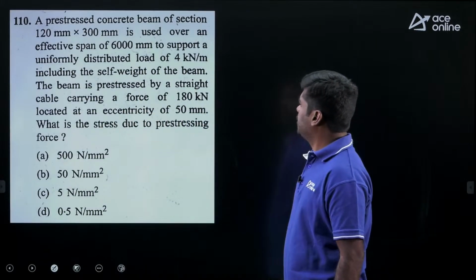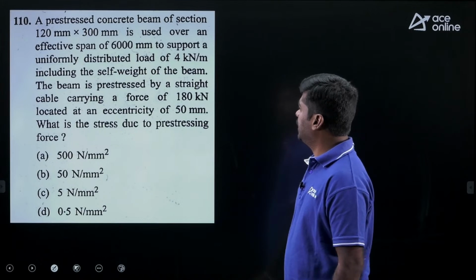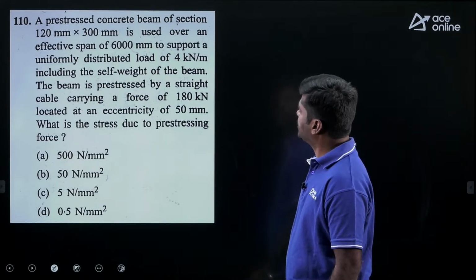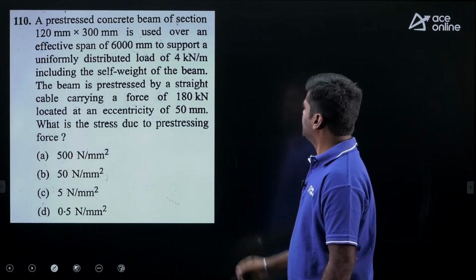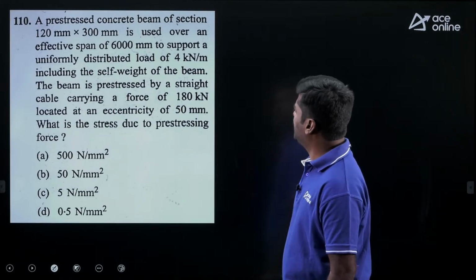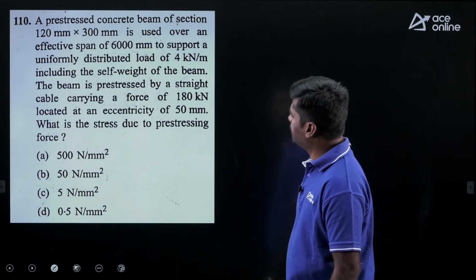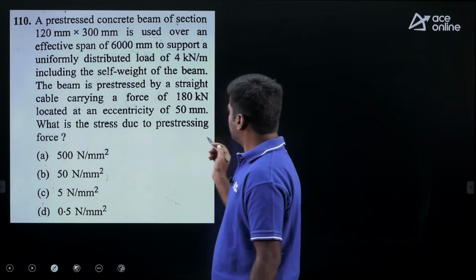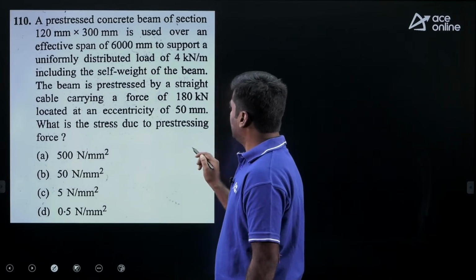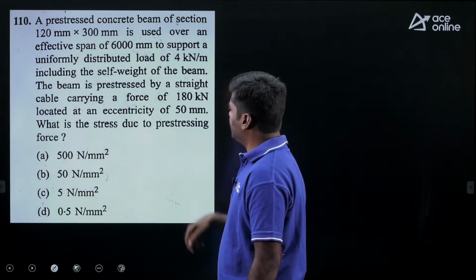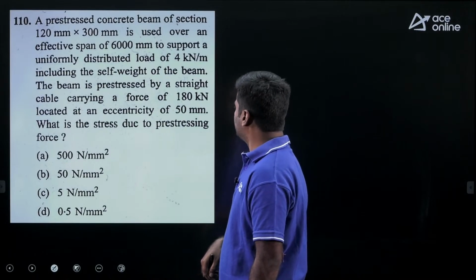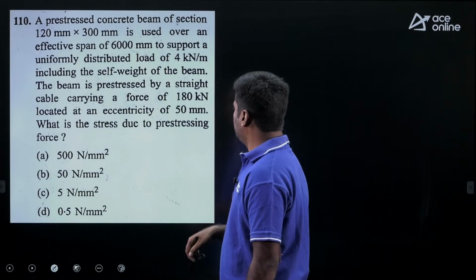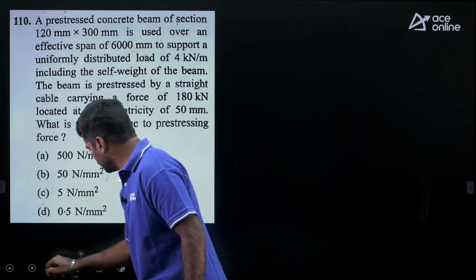A pre-stressed concrete beam of section 120 mm by 300 mm is used over an effective span of 6,000 mm, nothing but 6 meter, to support a uniformly distributed load of 4 kilonewton per meter, including the self-weight of the beam. The beam is pre-stressed by a straight cable carrying a pre-stressing force of 180 kilonewton located at an eccentricity of 50 mm. What is the stress due to pre-stressing force?